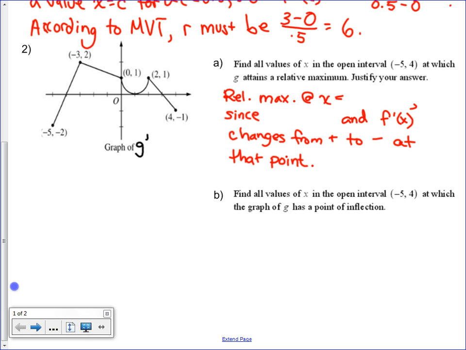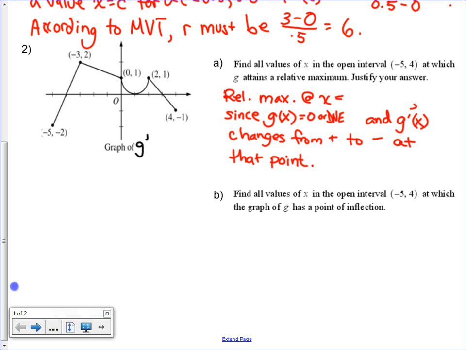So hold on. I need to figure out a place where f prime, wait a minute, I'm not dealing with f. What am I dealing with? We did that in period 1, 2, and no one told me. Oh no. Why am I saying 0 or DNE?